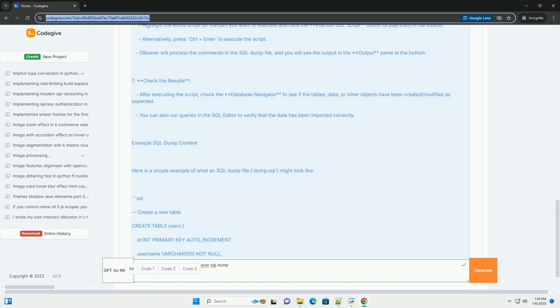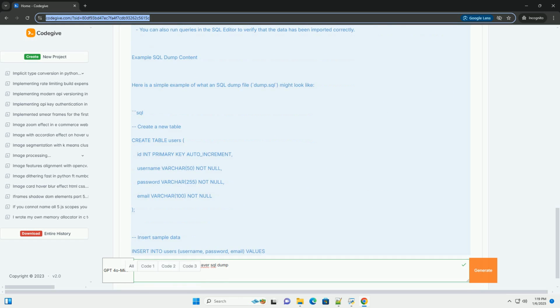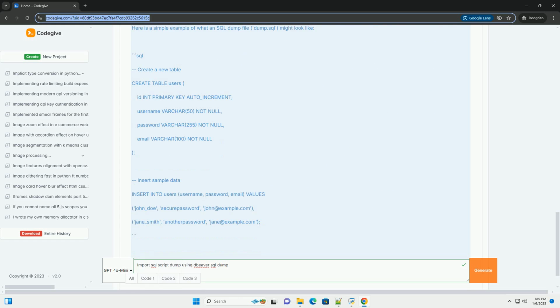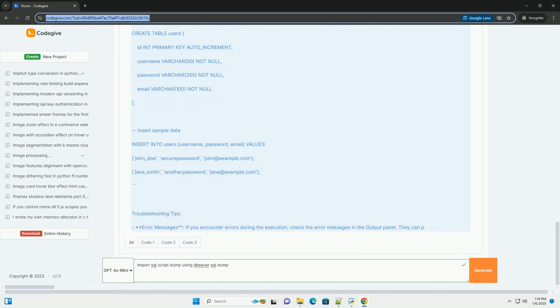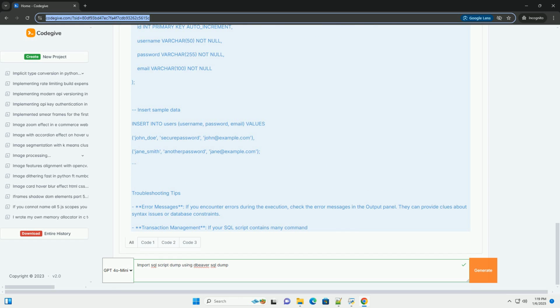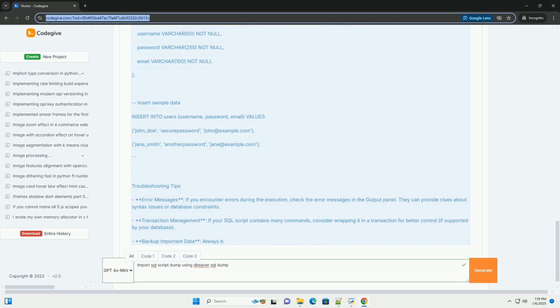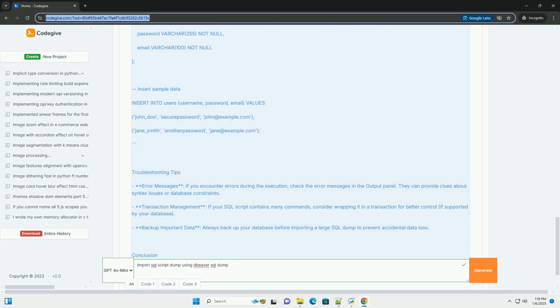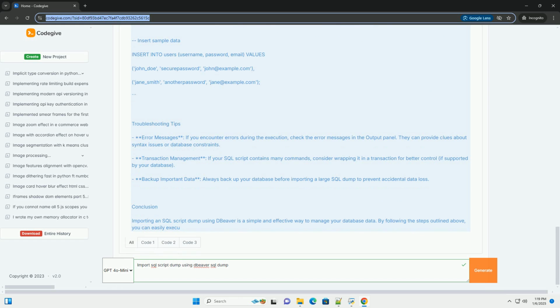Prerequisites. 1. DBeaver installed. Ensure you have DBeaver installed on your system. You can download it from DBeaver's official website, https://dbeaver.io/download. 2. Database connection. Ensure you have a valid connection to the database where you want to import the SQL script. Steps to import SQL script dump.